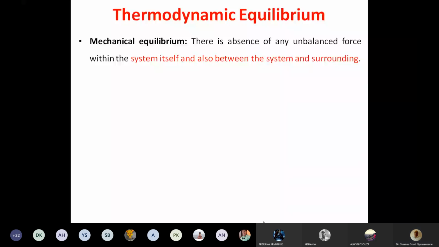What is that? There is absence of any unbalanced force within the system itself and also between the system and the surrounding. Right? So what is this? What is the meaning of this? Unbalanced force. If there is unbalanced force, what happens?